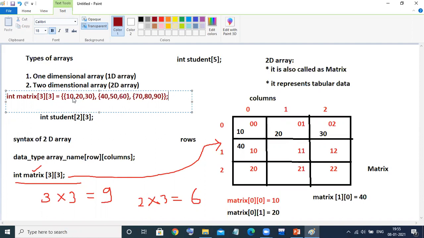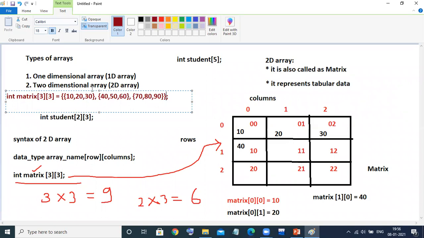This is one way. And always remember, in a one-dimensional array, when we initialize the array at the time of declaration, we have the choice that if you don't want to mention the size, that is okay. But here it is not going to be possible. Compulsorily you have to mention the size of the array, even though you are initializing at the time of declaration. That is the one difference between the one-dimensional array and the two-dimensional array.